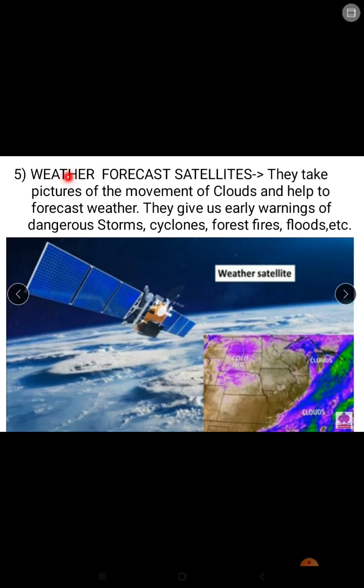And last is the weather forecast satellite. They take pictures of the movement of clouds and help to forecast weather. They give us early warnings of dangerous storms, cyclones, forest fires, floods, etc. So weather information is given by weather satellites.